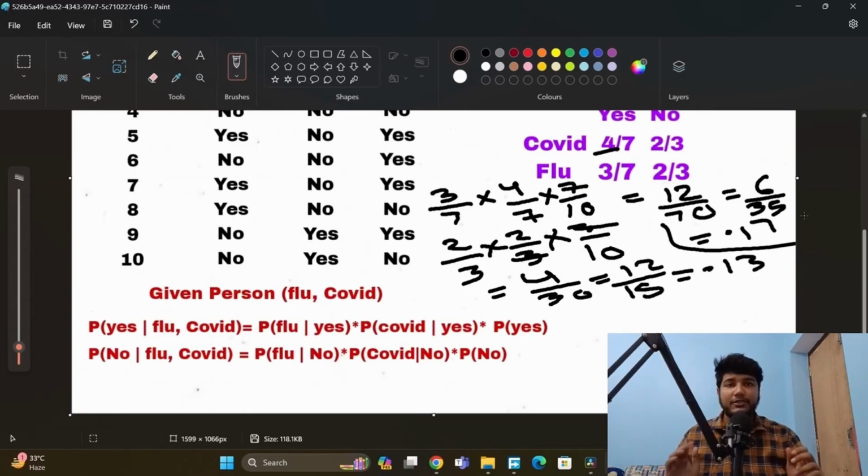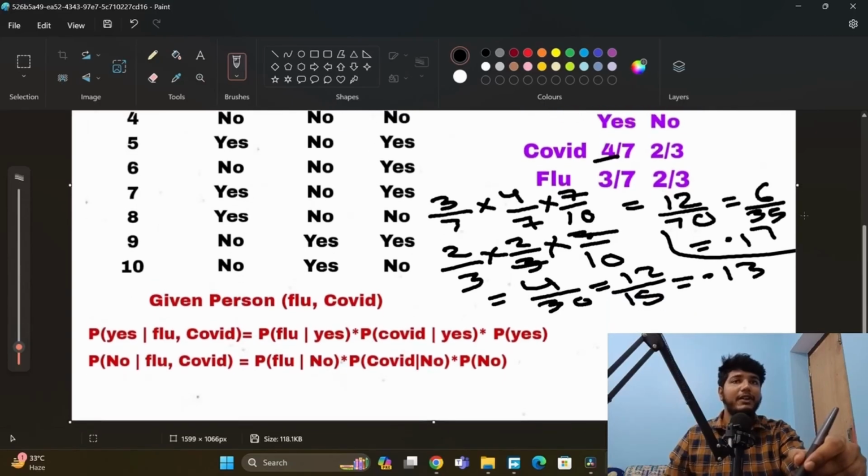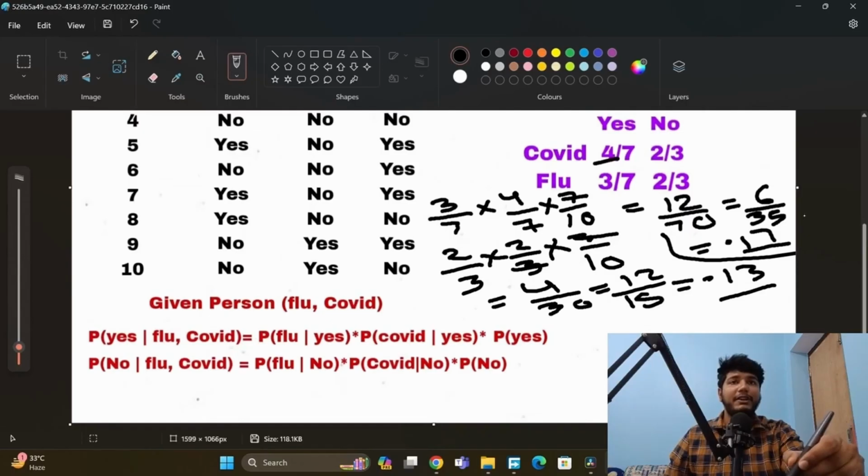0.13. So now if a patient comes to you with flu and COVID, what will be the probability of him having fever? So the prediction for him having fever will be yes, because 0.17 is more than 0.13. Okay, 0.17 is more than 0.13. So that's why we will predict that this is yes. Okay, hopefully you have understood it.